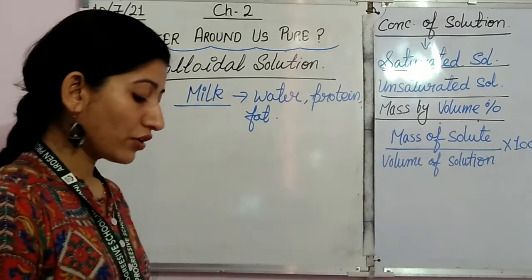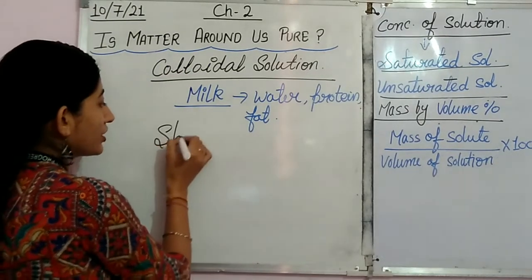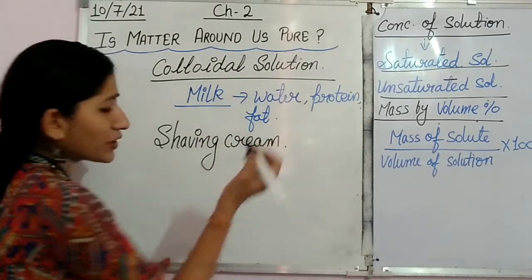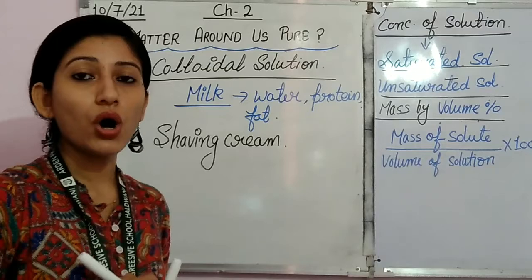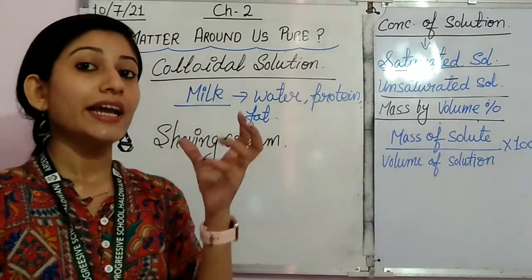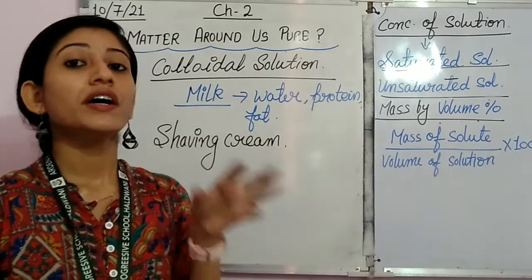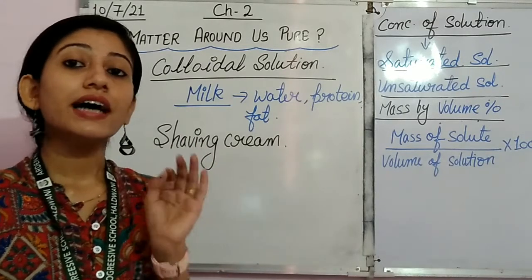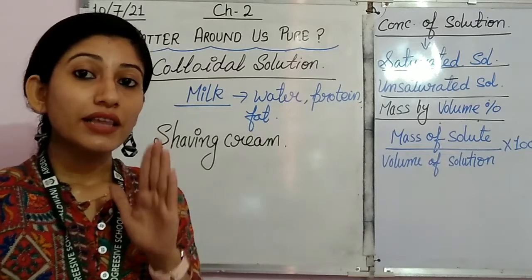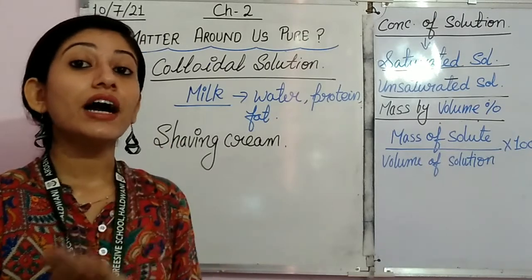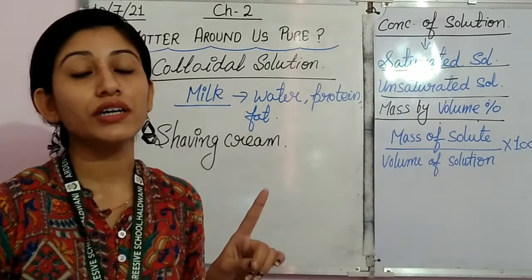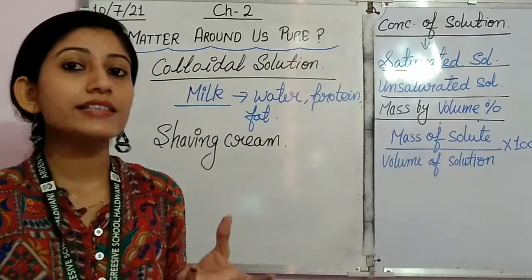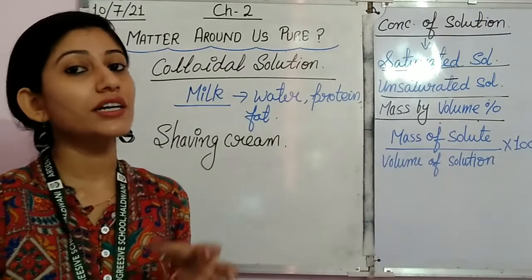Similarly, you have all seen shaving cream, right? Shaving cream, or simply cream, is also an example of a colloidal solution because it contains different types of particles which are mixed together. They look like they are homogeneous, but they are not homogeneous. So such solutions which act as homogeneous but are heterogeneous are called colloidal solutions.